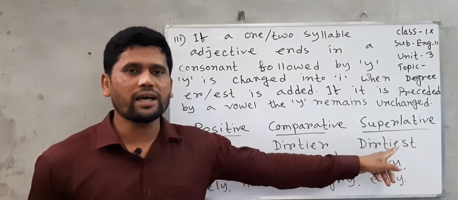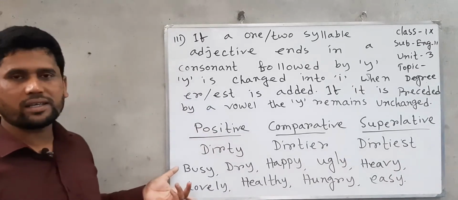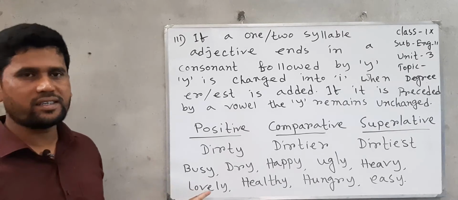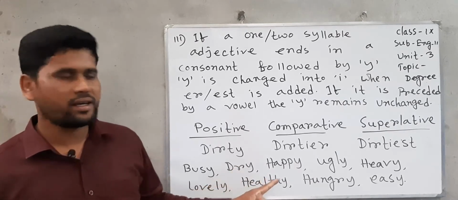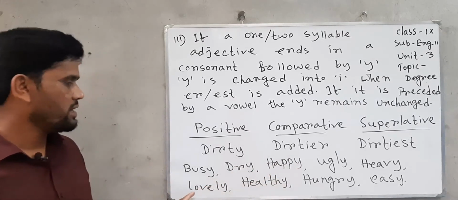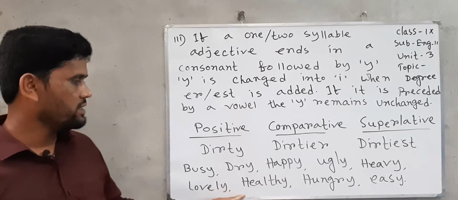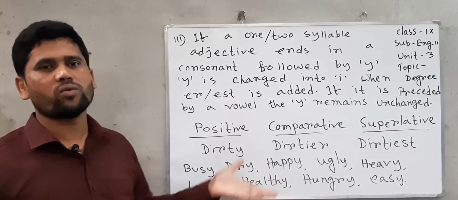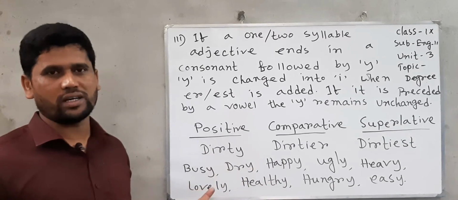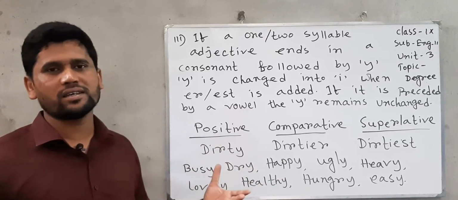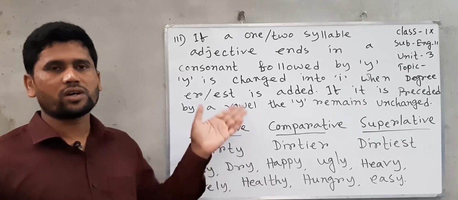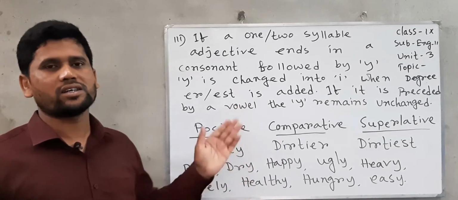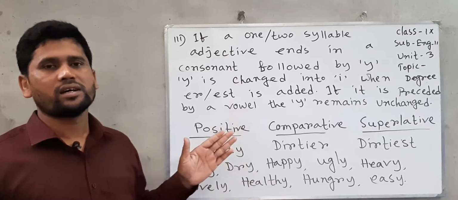Here are some words you can follow: busy, dry, happy, ugly, heavy, lovely, healthy, hungry, easy. Every word ends in y followed by a consonant. So when we change these adjectives into comparative or superlative, we must use i instead of y when er or est is added.